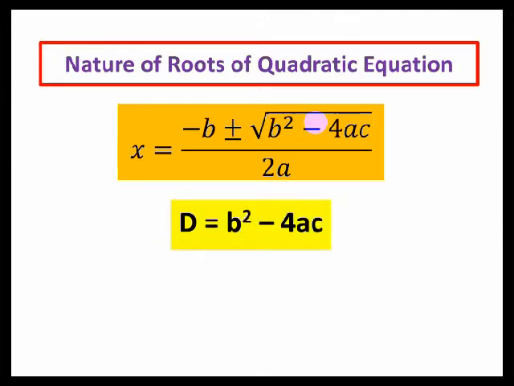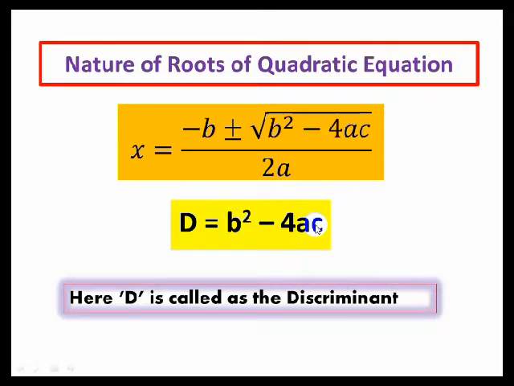Here is a term under the square root sign, that is b square minus 4ac, and this term is called as the discriminant, and that is denoted by d is equal to b square minus 4ac. Therefore, d is the discriminant.